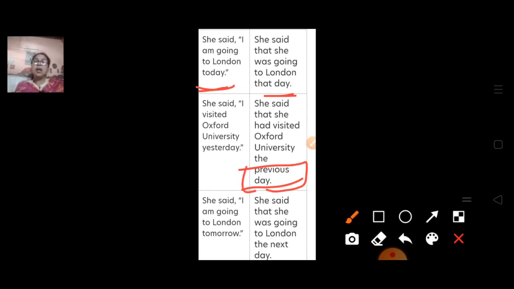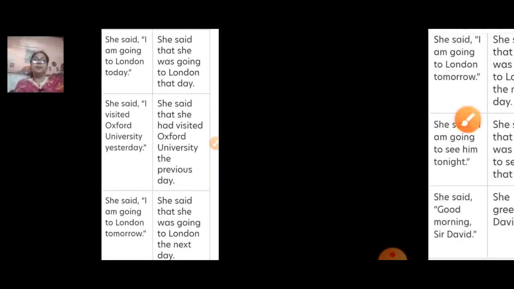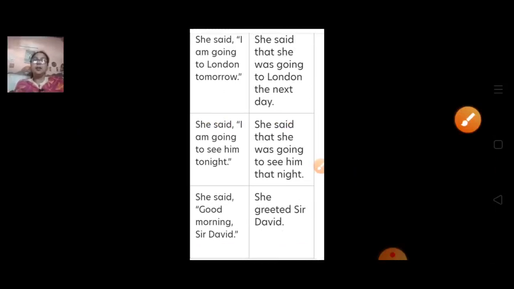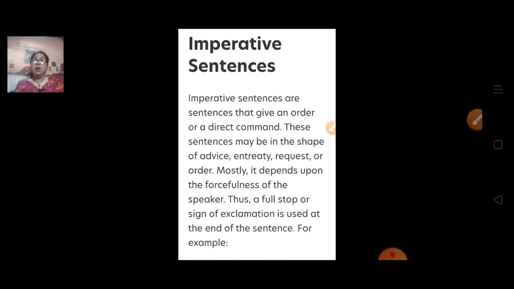Now she said, I am going to London tomorrow. She said that she was going to London next year. So these are the things we always keep in our mind. Now after that, these changes in adverb of places and time, we should learn how to change imperative sentences which is written in direct speech, how we will change in indirect speech.